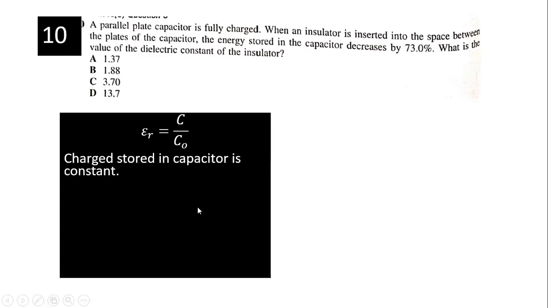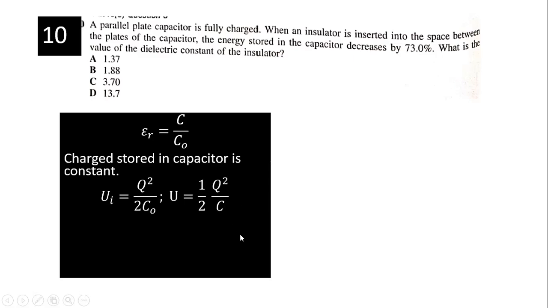Charge stored in the capacitor is constant, right? Fully charged. So you have to use the energy formula. Initially it is Q squared over 2C naught, and finally it is Q squared over 2 with the new capacitance.